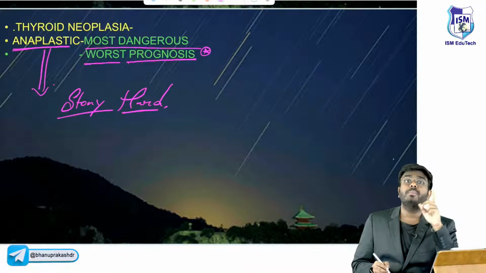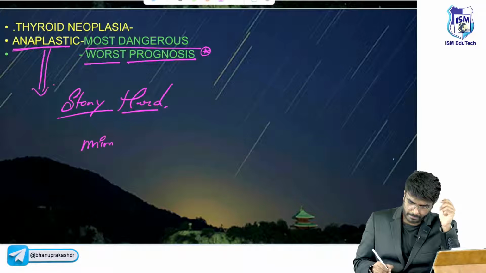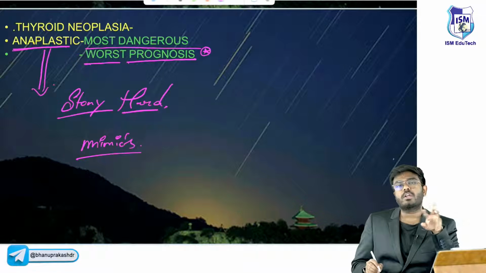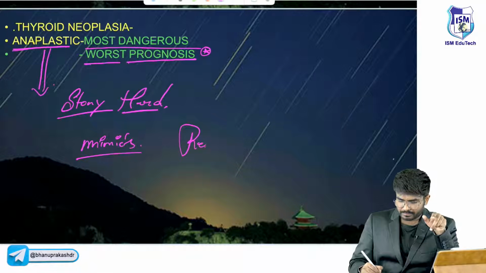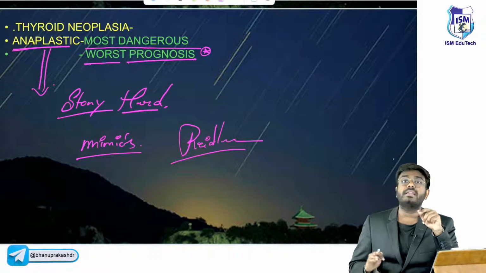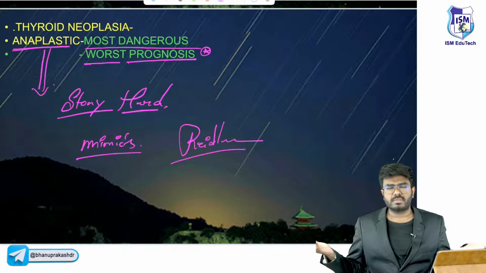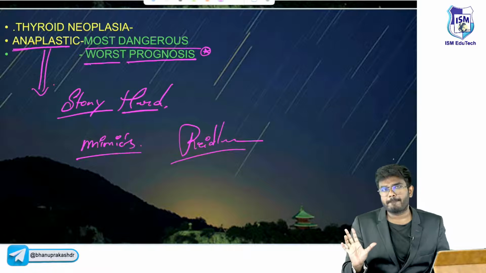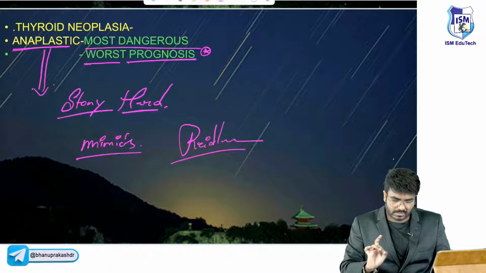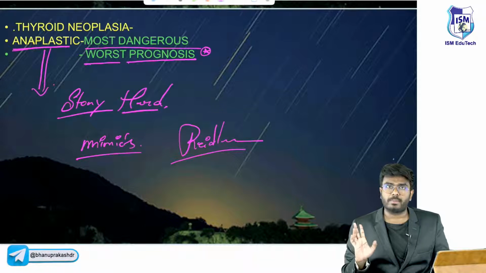So what does it mimic? Two conditions look similar: Riedel's thyroiditis. In Riedel's thyroiditis also there is a woody hard thyroid gland, and it mimics anaplastic carcinoma. In both conditions the thyroid is hard. So worst prognosis, anaplastic; best prognosis, papillary.